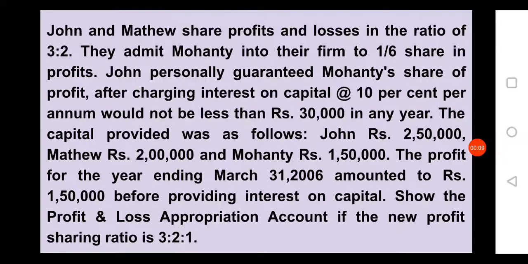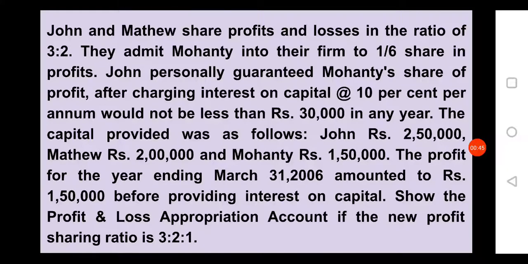Here, John and Matthew share profits and losses in the ratio of 3:2. They admit Mohanty into their firm for a 1/6 share in profits. John personally guarantees that Mohanty's share of profit, after charging interest on capital at 10% per annum, would not be less than rupees 30,000. Here only one partner guarantees Mohanty.